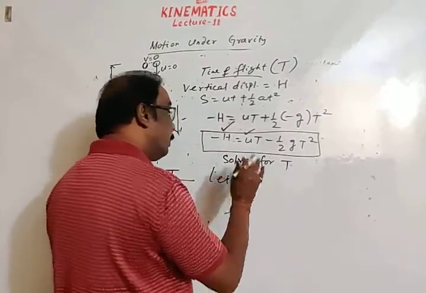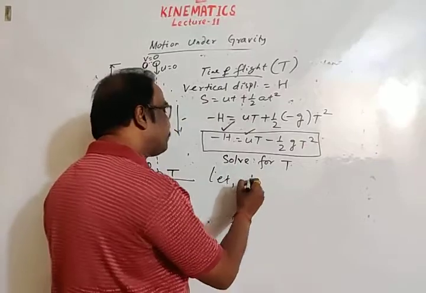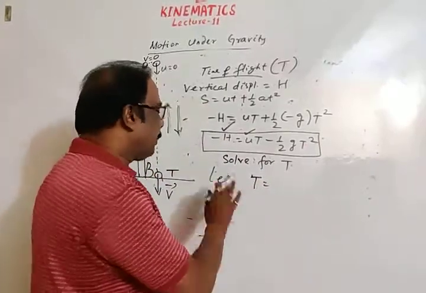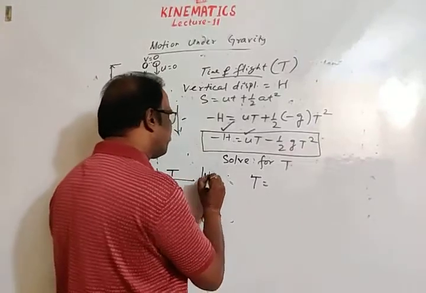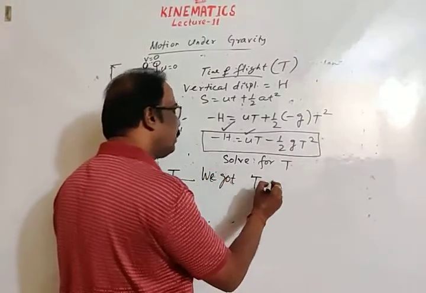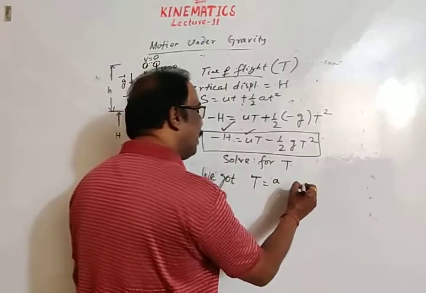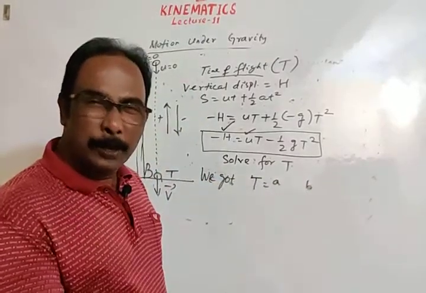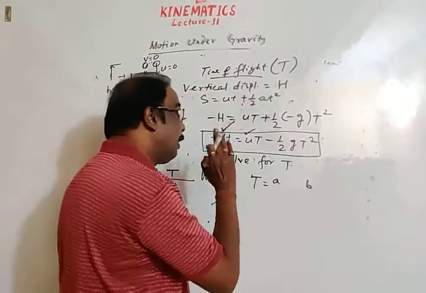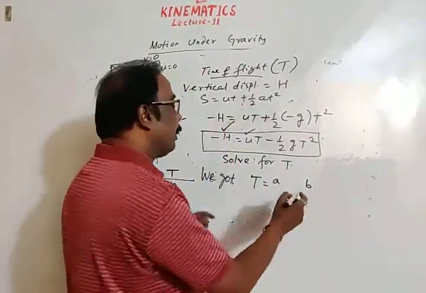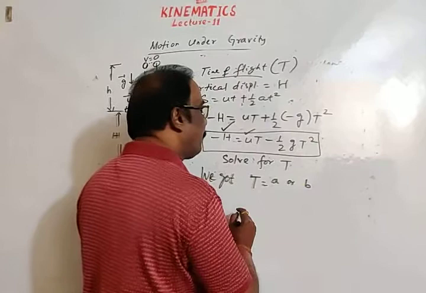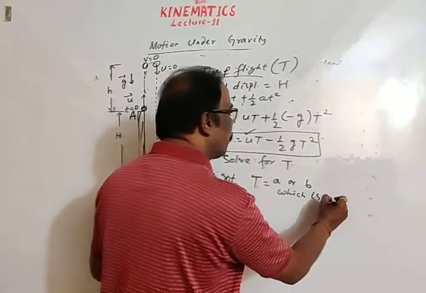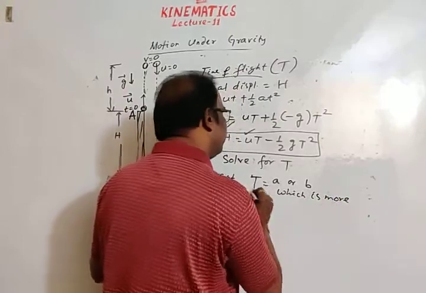Using this quadratic equation we get two values of t. Let us say t is equal to a, and another answer is b. We got two answers, a and b. So we will finalize the answer, a or b, whichever is more. This is your trick.